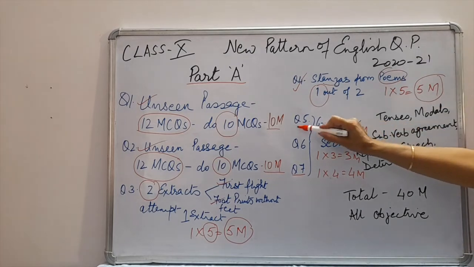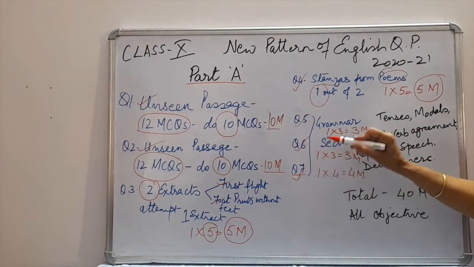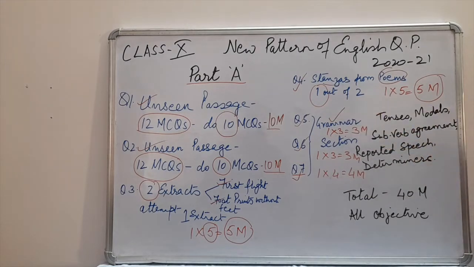Then question number 5, 6 and 7 are from the grammar section. Now in this grammar section you are going to get questions on tenses, modals, subject-verb agreement, reported speech or determiners. Your question number 5 is of 3 marks. Question number 6 is again of 3 marks. And question number 7 is of 4 marks. So your total part A is of 40 marks and all the questions in this part A are objective.